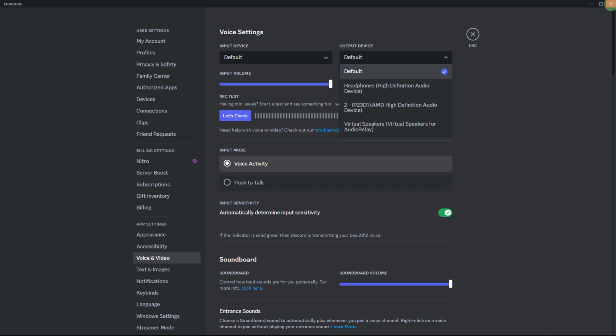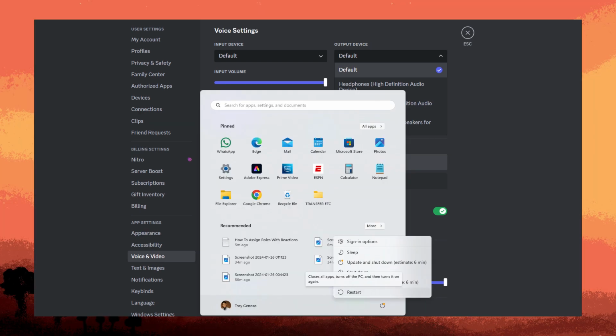Next guide, close Discord completely and restart it. Sometimes this simple step can resolve minor issues. Another guide, a system restart can also help in resolving audio-related problems.